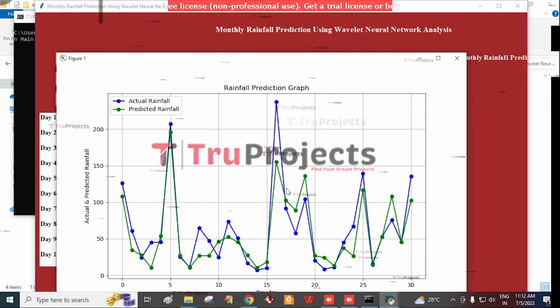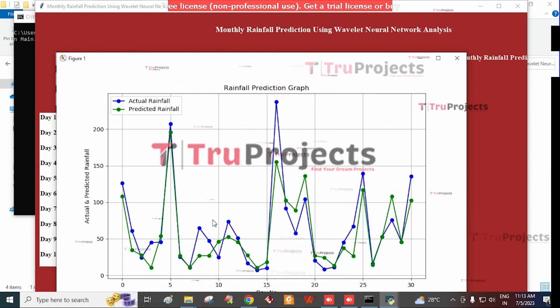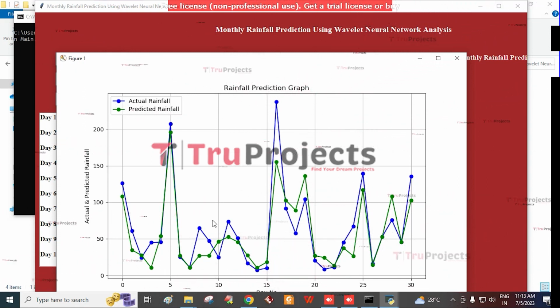Here, in this graph, the x-axis represents the days and the y-axis represents the rainfall. And in this graph, the blue line represents the actual rainfall from the test data and the green line represents the predicted rainfall. And in this graph, we can see the difference between the two lines is small. So we can conclude that the prediction is accurate. And then close this graph.